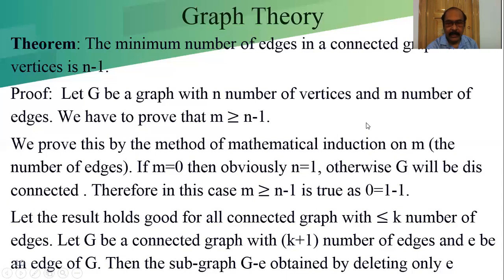So in this case, we consider it true for less than or equal to k, and let us consider it true for k. Now we have to show it is true for k plus 1. Let G be a connected graph with k plus 1 edges and e be an edge of G.